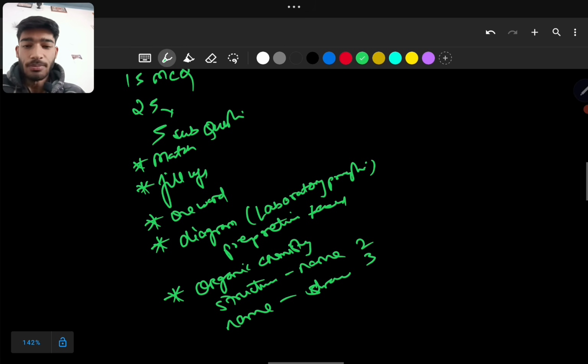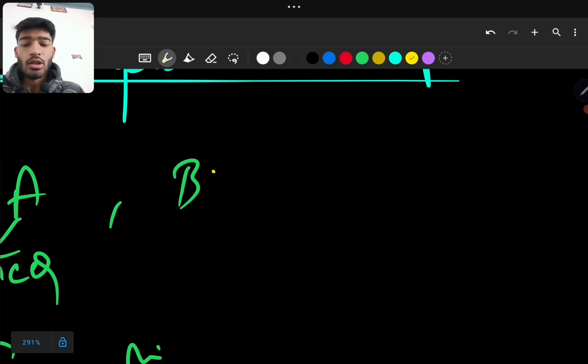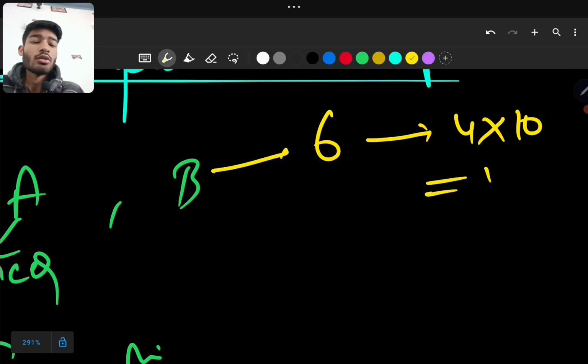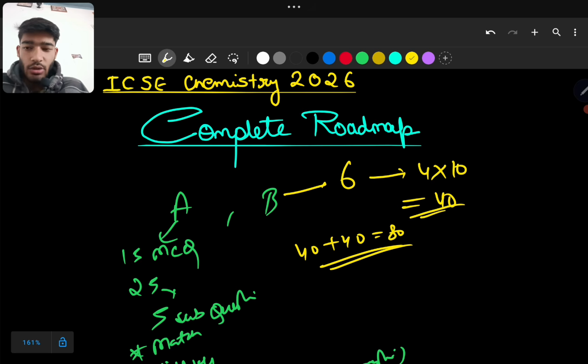Now this is your section A, and again section B is very predictable. You will get 6 questions, out of which you have to do 4 questions of 10 marks each, which is equal to 40. 40 plus 40 is 80. So that's it. This was your overall paper.